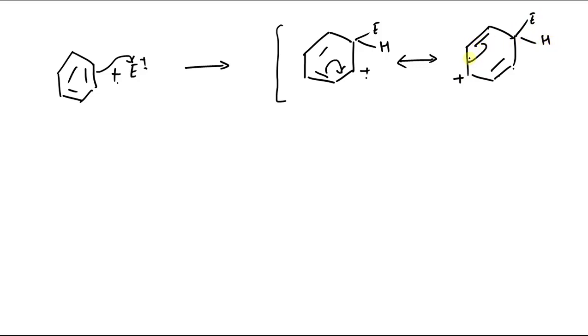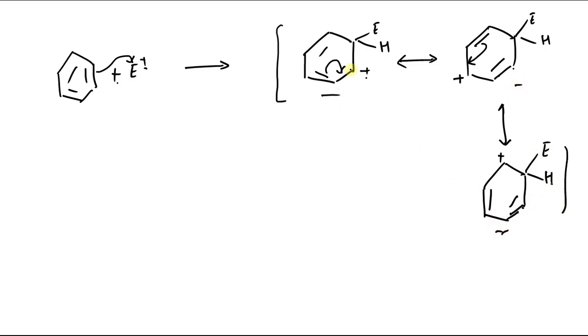So you will see that here we will not get any structure in which these atoms have a complete octet. So we get three resonating structures. In none of these structures do the atoms have a complete octet.